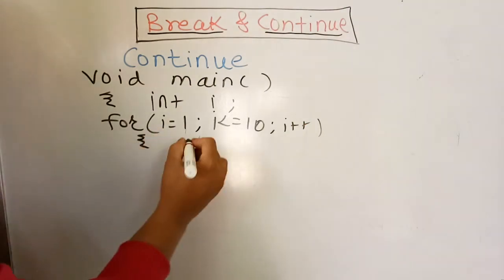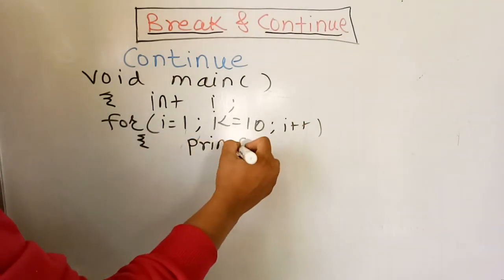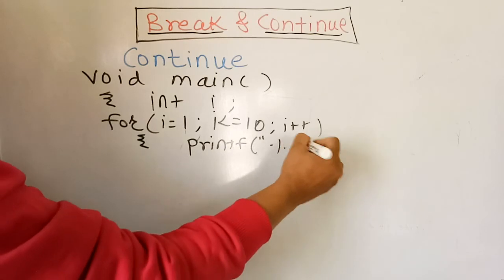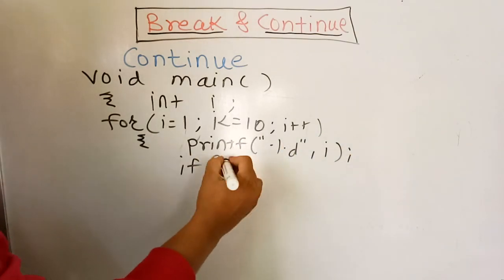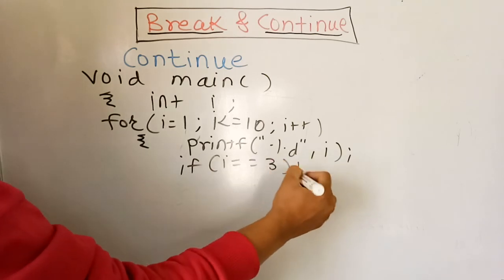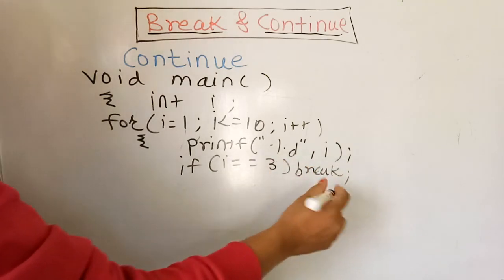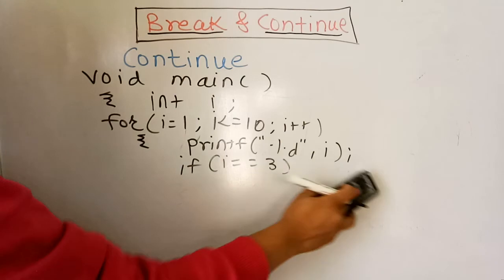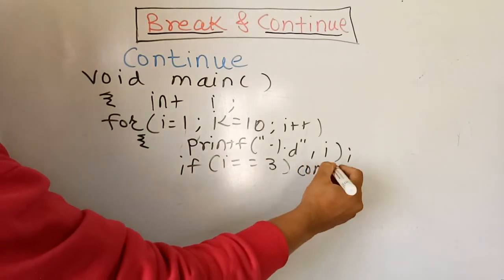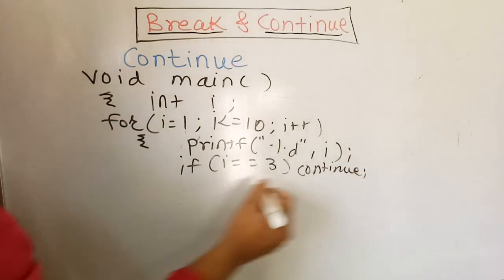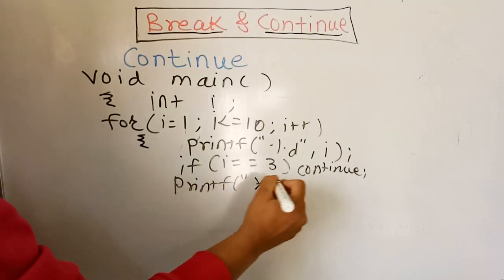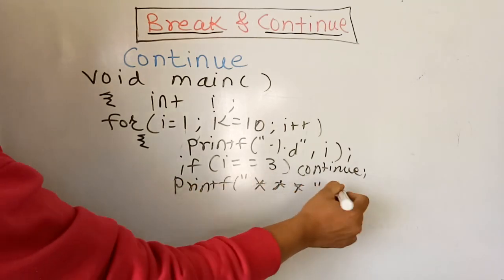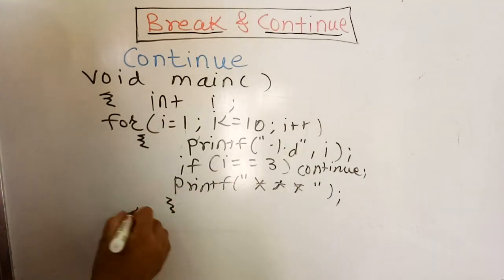Here we are simply printing i, that is printf percent d i. After that we check a condition: if i is equal to 3, break will be, sorry, continue will be there. After that we simply print stars, and here we complete the loop.